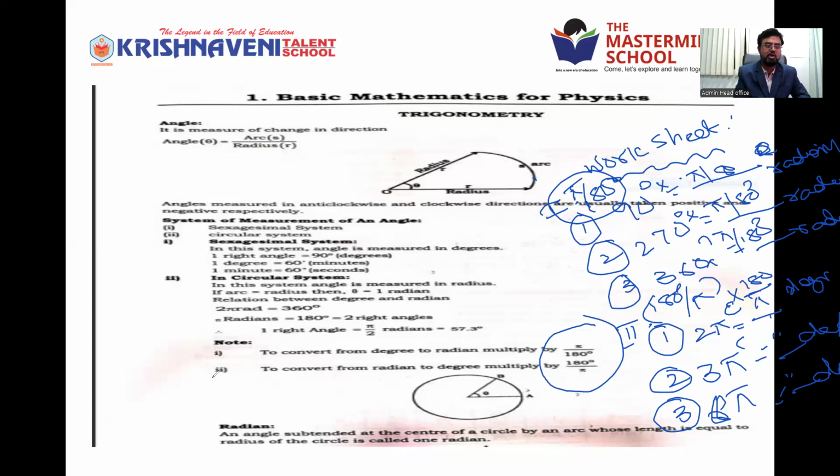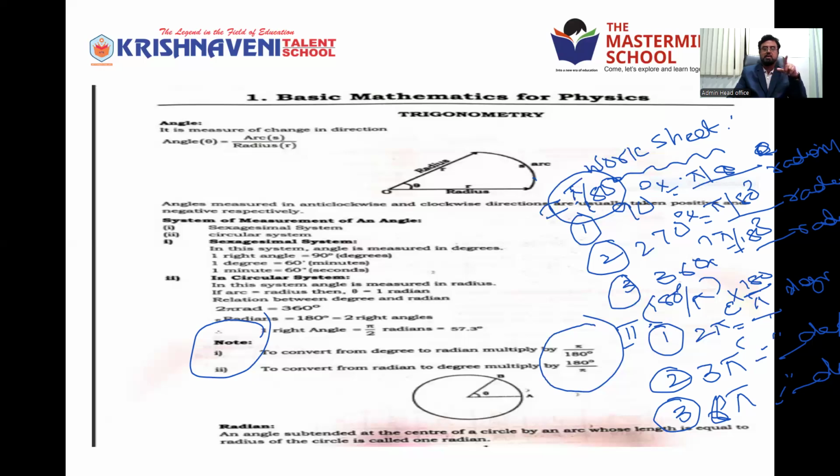To convert from degrees to radians, multiply by pi by 180. To convert radians to degrees, multiply by 180 by pi. Both of these are systems to measure the angle only. Clear?